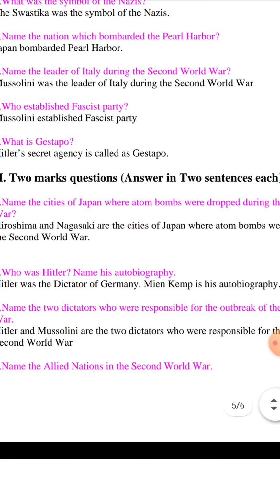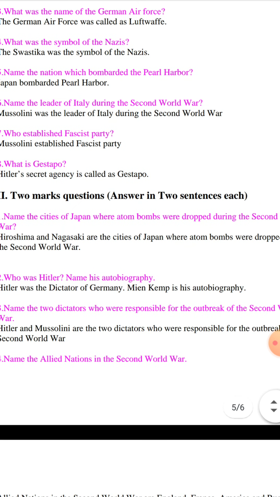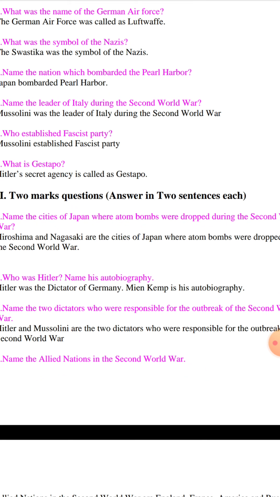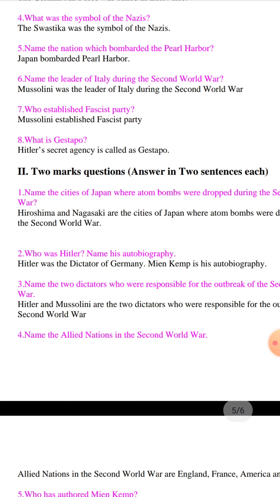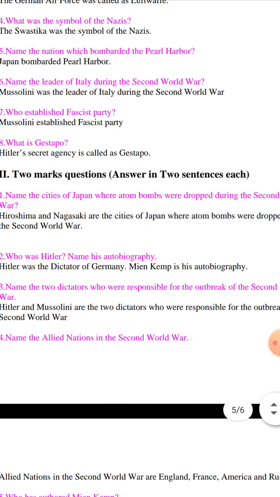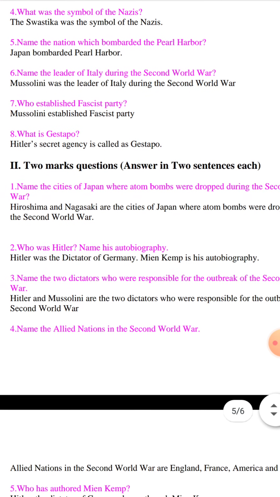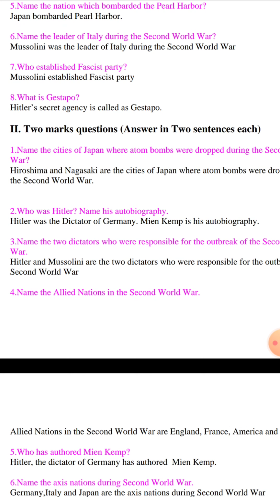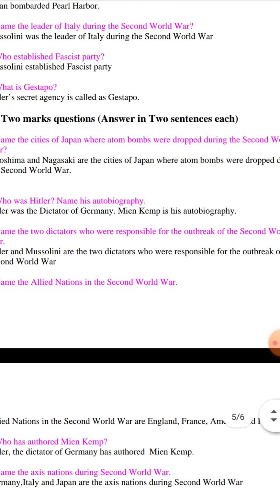2-mark questions. Answer in 2 sentences each. Name the cities of Japan where atom bombs were dropped during the Second World War. Hiroshima and Nagasaki are the cities of Japan where atom bombs were dropped during the Second World War. Who was Hitler? Name his autobiography. Hitler was the dictator of Germany. Mein Kampf is his autobiography.